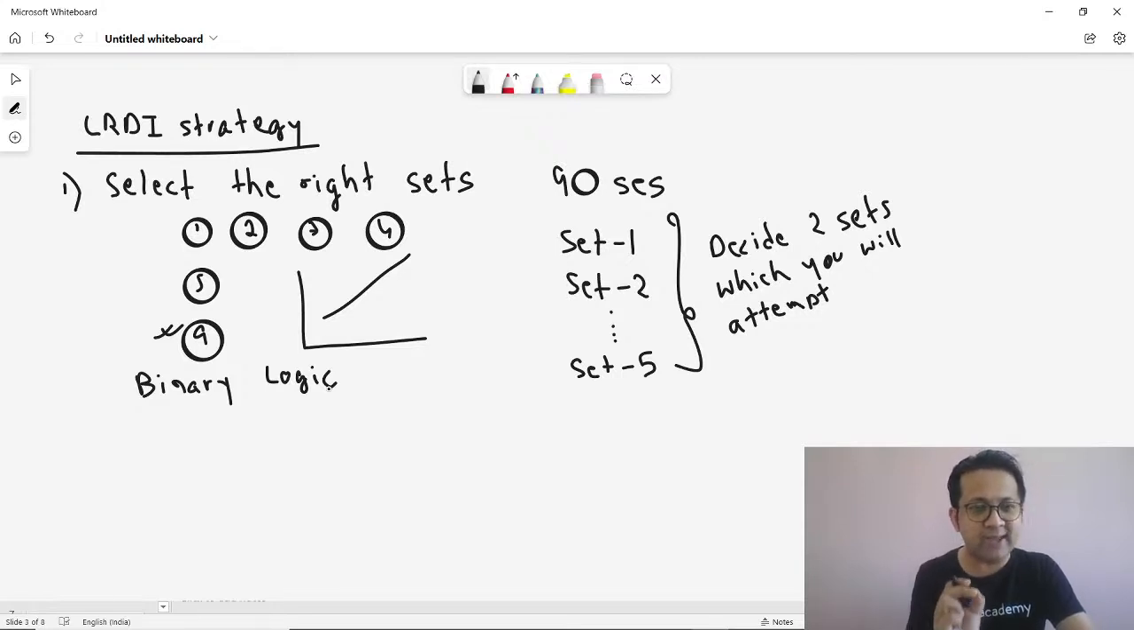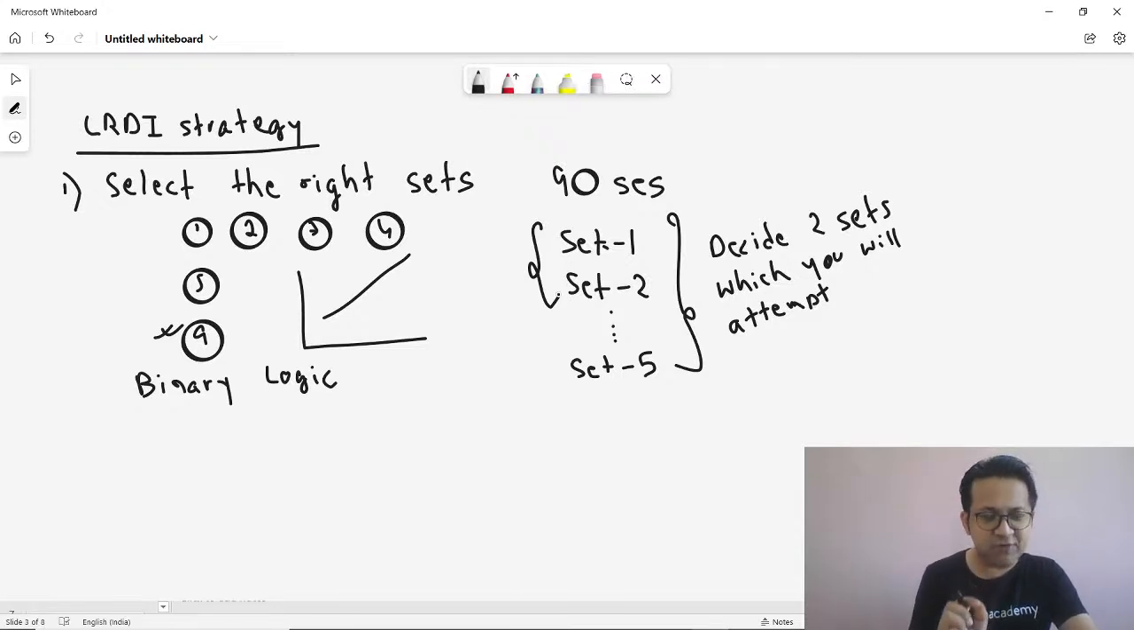So set number 1 and set number 2, please decide which two sets you are going to attempt, and accordingly, at the start of the third minute, come and attempt these two sets. It would be a blunder if you start with set number 1 without looking at what is there in set number 2, or for that matter, set number 3. You have to look at all sets and only then decide which sets you are going to attempt and the order in which you attempt. At least two sets, remember, at least two sets, and this is very, very essential.